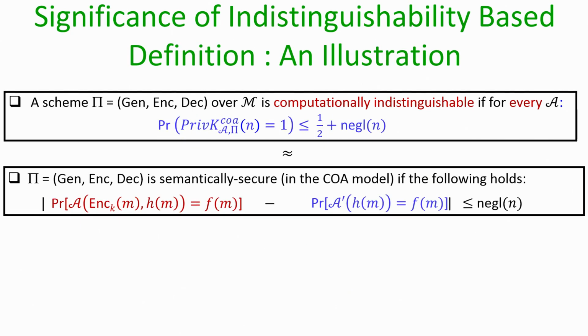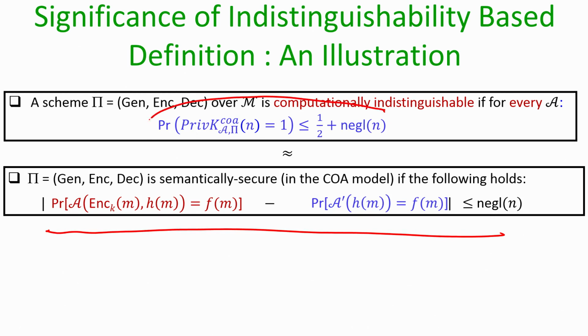Right. So, here is the summary. We have the original definition of semantic security, and we have an indistinguishability based definition. Even though we have not proved it formally, you have to believe me that both these two definitions, both these two conditions, are equivalent to each other.